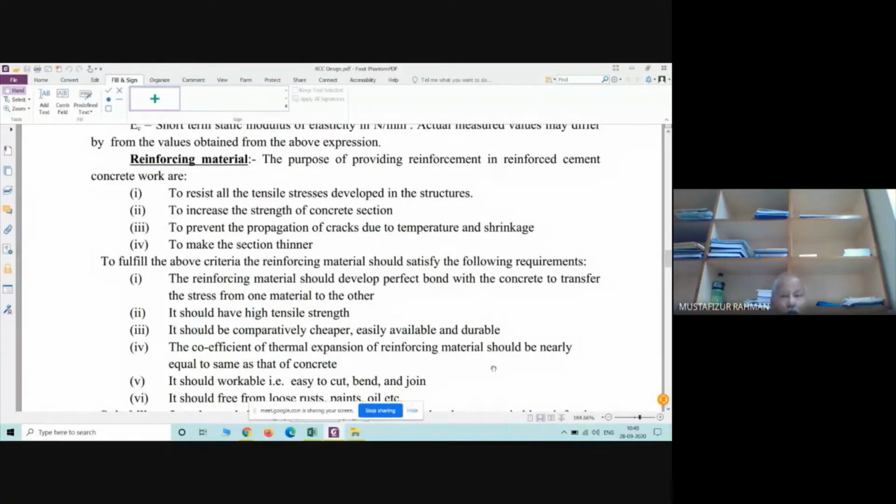Then the rods will come straight. They have to be bent for some purposes that I will talk about later. That bending should be easy. When you try to bend it, it should bend easily. It should not crack. If there is a crack, then it is not workable. Okay. And lastly, what is said? Join.